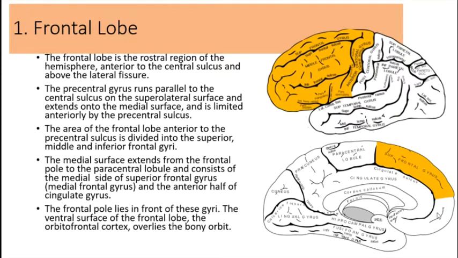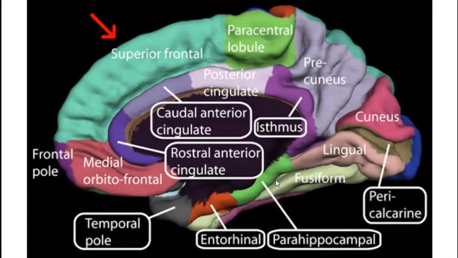It is in front of these two gyri and the ventral surface of the frontal lobe, and it contains the part of the orbitofrontal cortex as well. So this frontal lobe is a composite area. So you know about these two now. This is the frontal pole, medial orbitofrontal gyrus, superior frontal gyrus, and anterior part of the cingulate gyrus.